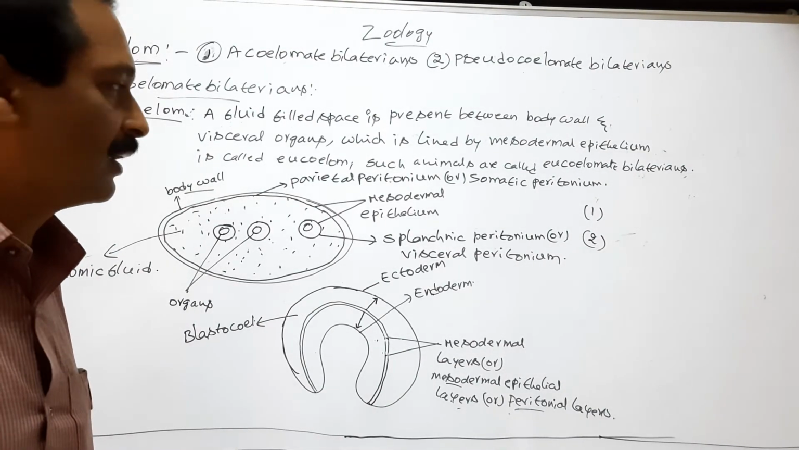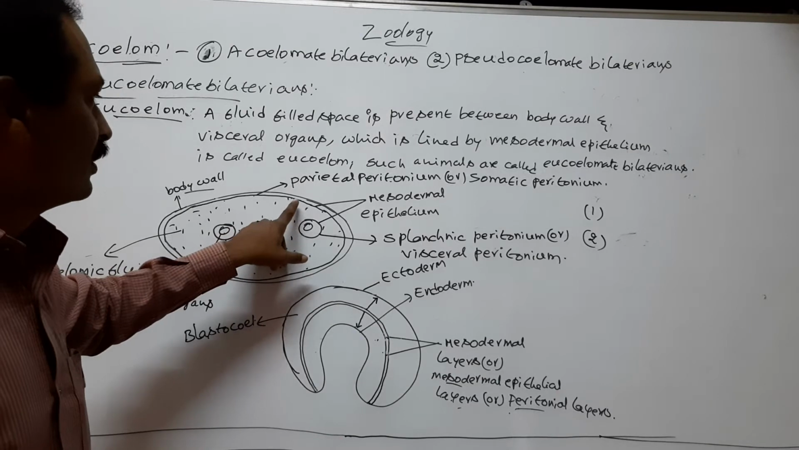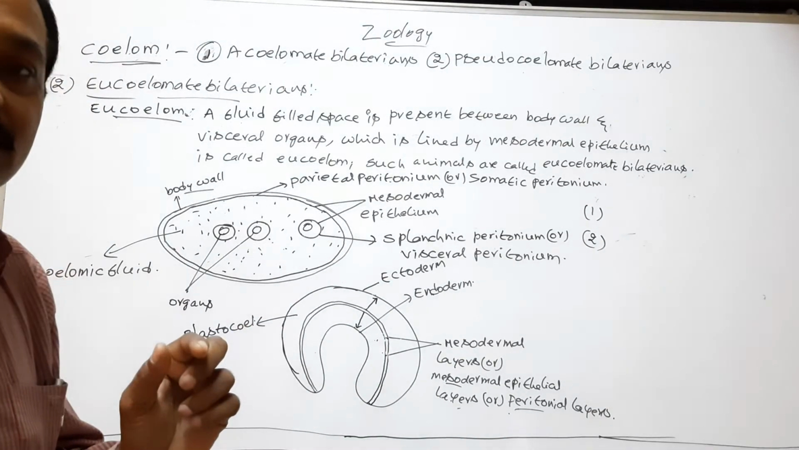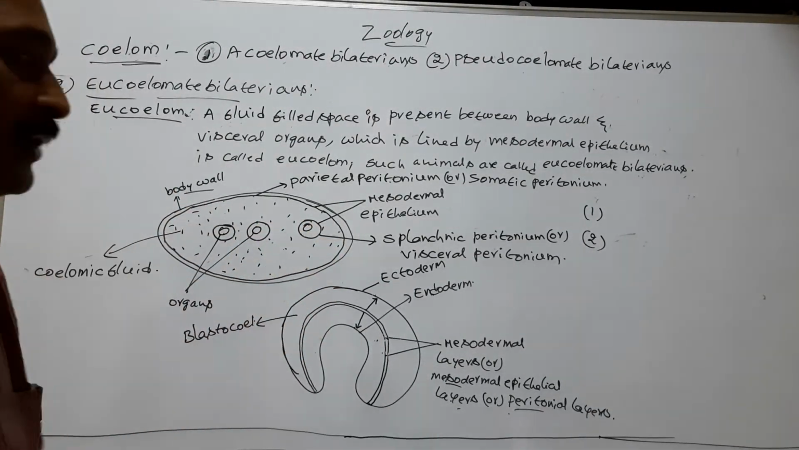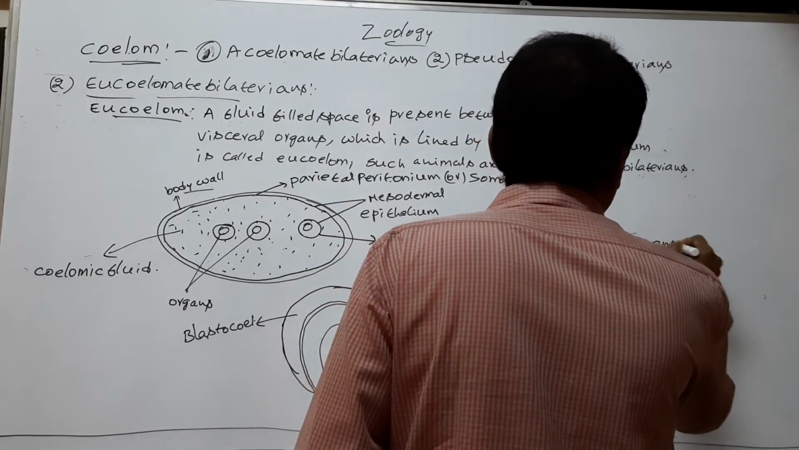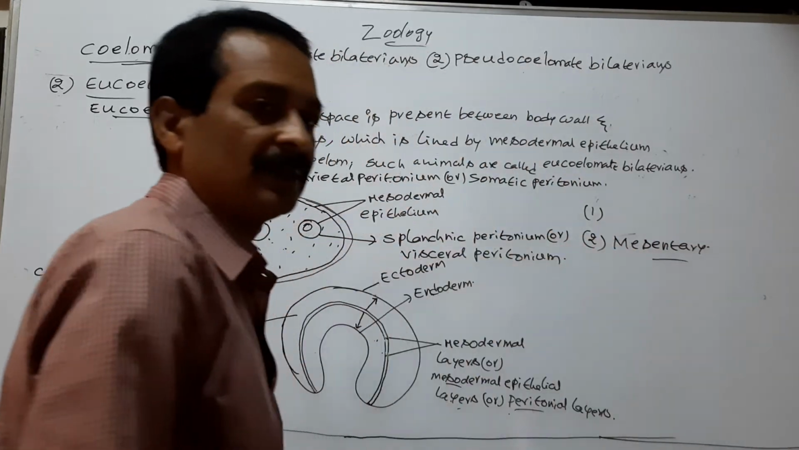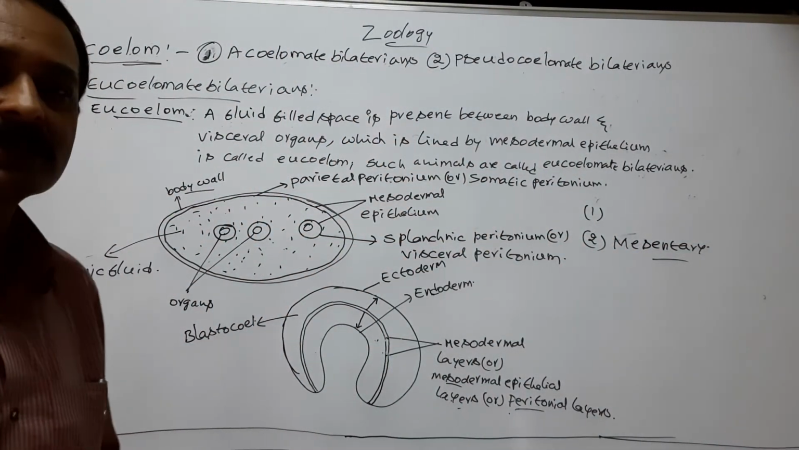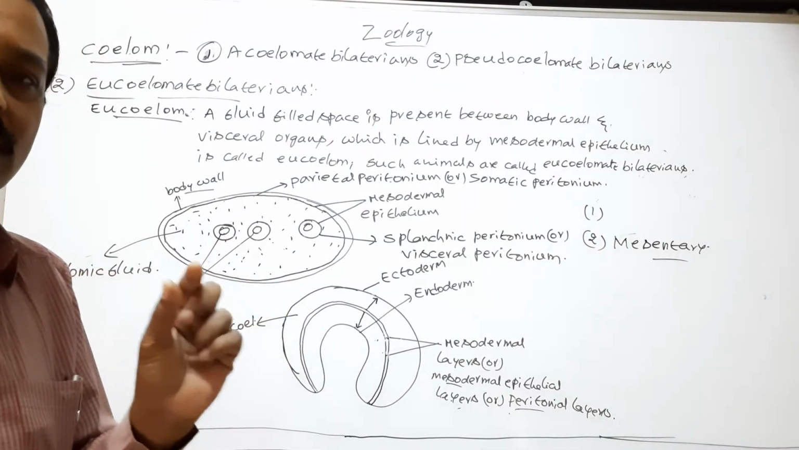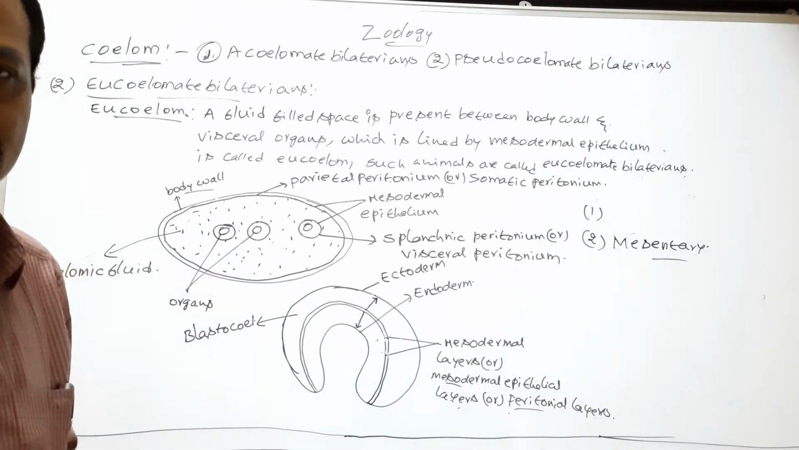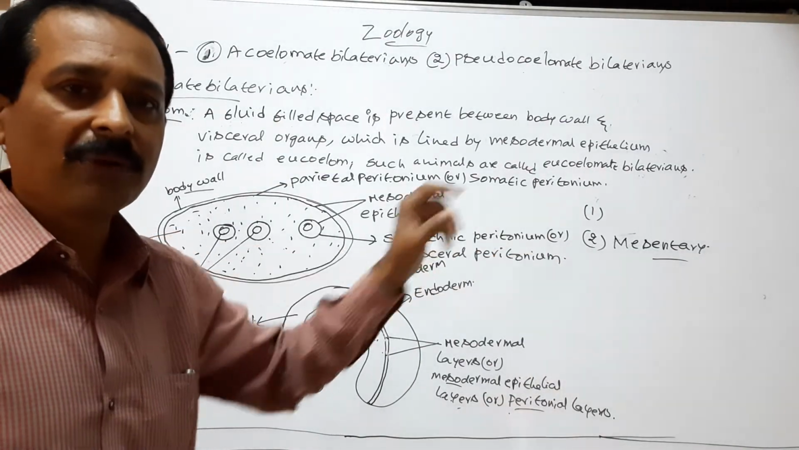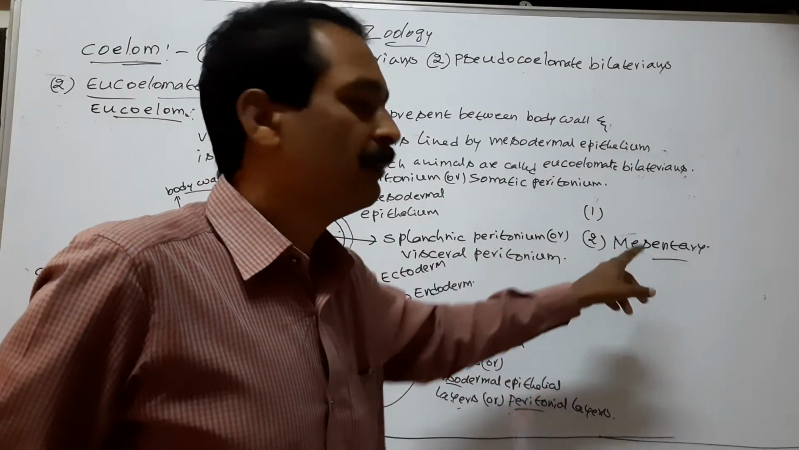The double-layered peritoneum which connects the visceral organs to the body wall is called mesentery. So mesentery means a double-layered peritoneum that connects the visceral organs to the body wall. This double-layered peritoneum is called mesentery.